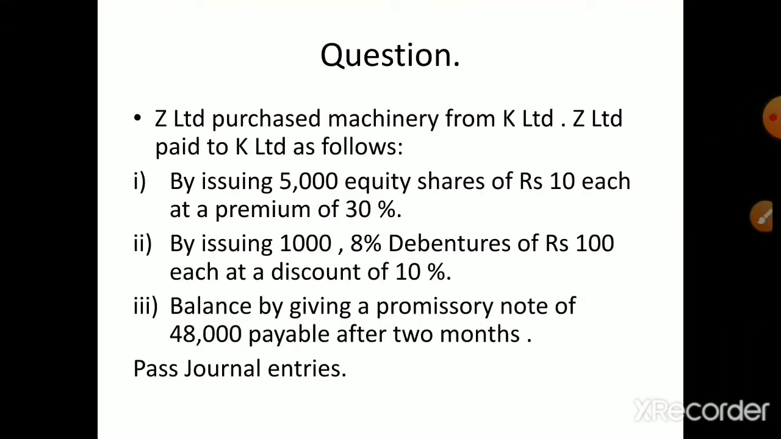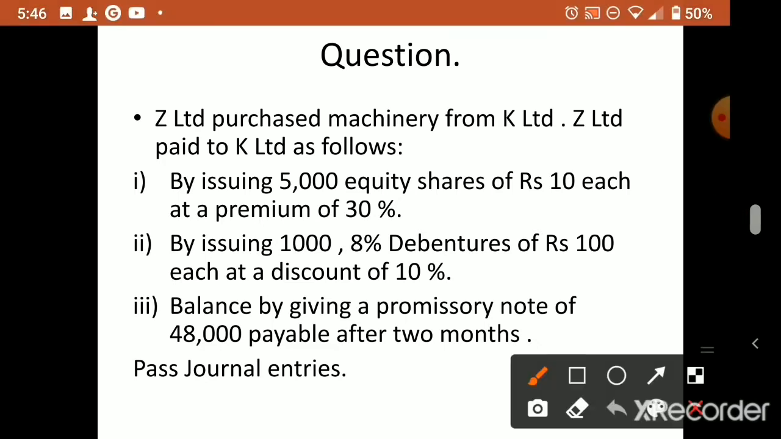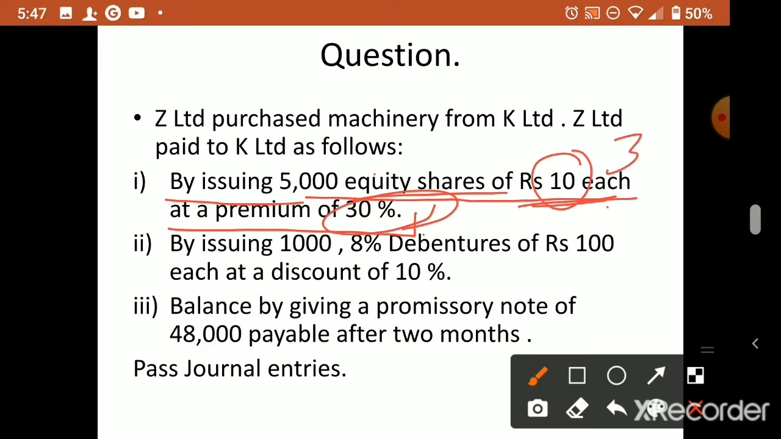Another question we'll discuss. This is actually a CBSE question from 2017. ISER Limited purchased machinery from K Limited. Then ISER Limited paid K Limited as follows. One, by issuing 5,000 equity shares of rupees 10 each at a premium of 30%. So here the question is a mix-up of shares and debentures. 5,000 equity shares issued, 10 is the face value, premium of 30% means 30% of 10, how much? 3 will come. So issue price is 13.